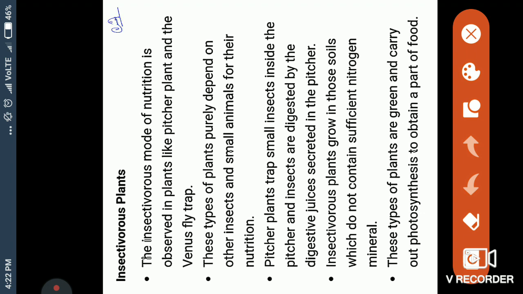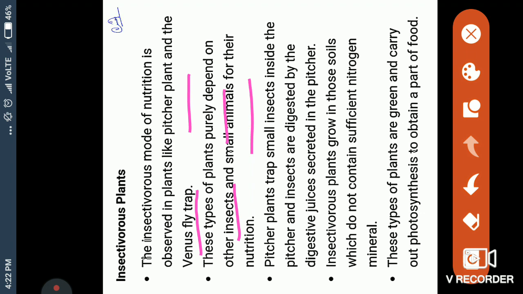It is observed in plants like the pitcher plant. It is called the pitcher plant because its leaf is converted into a pitcher. Pitcher, you know, ghada, which we use in summertime to cool water naturally, and the Venus flytrap. The second point: these types of plants depend purely, totally, on other insects, दूसरे कीड़े मकोड़ों पर, and small animals, sometimes crow, frog also, for their nutrition.